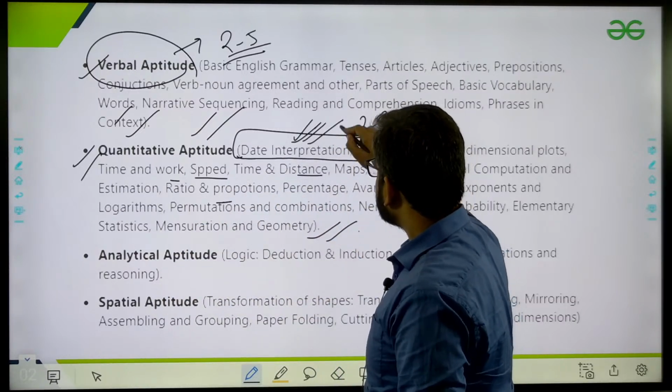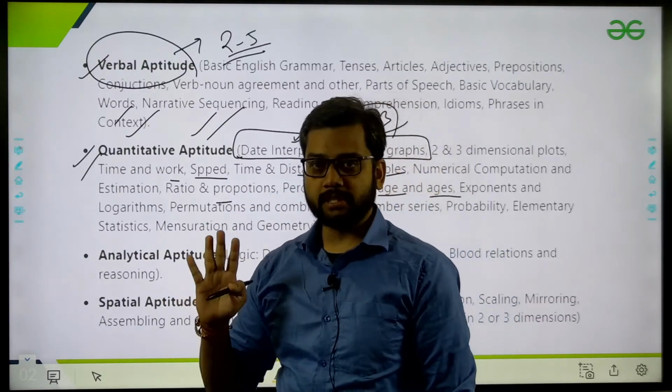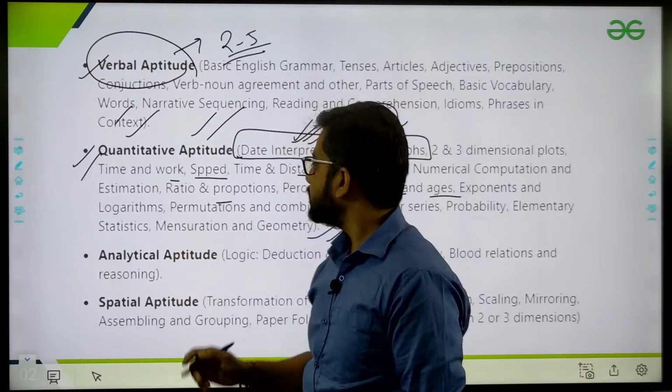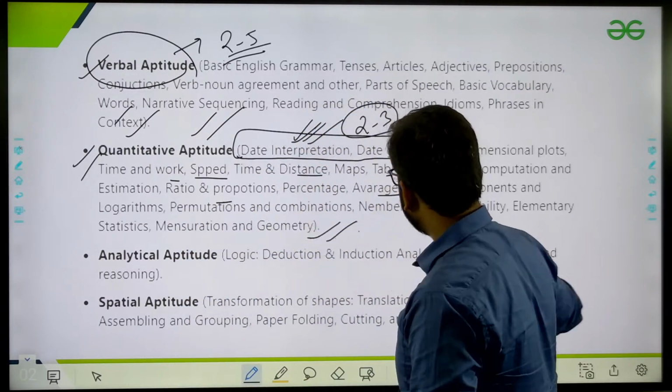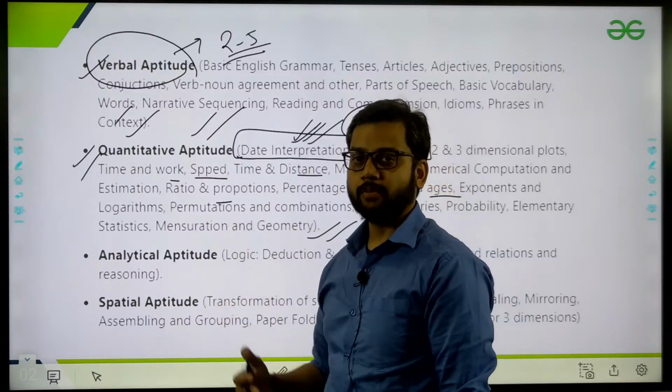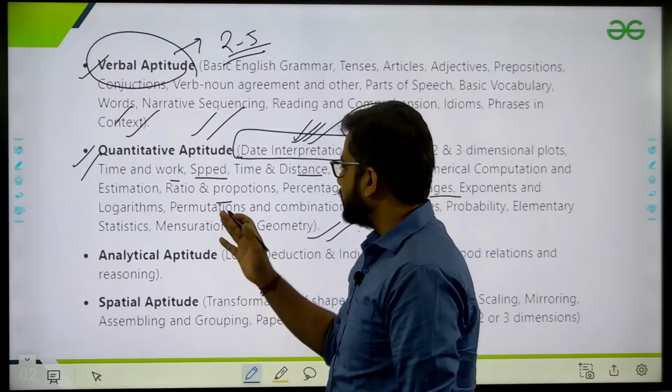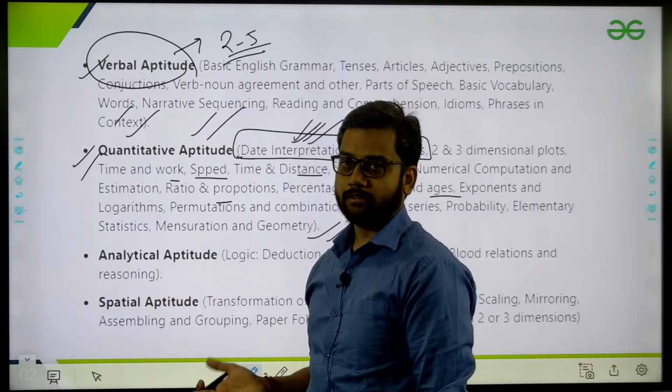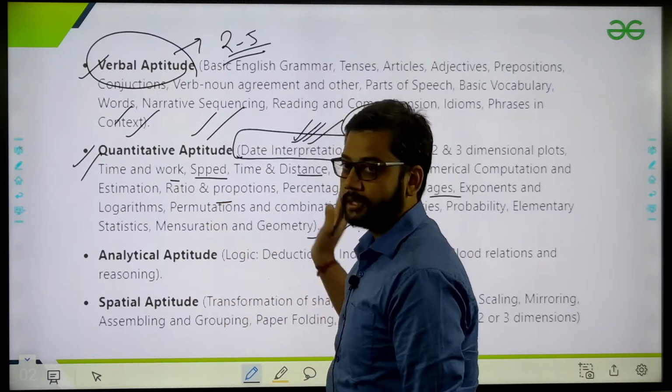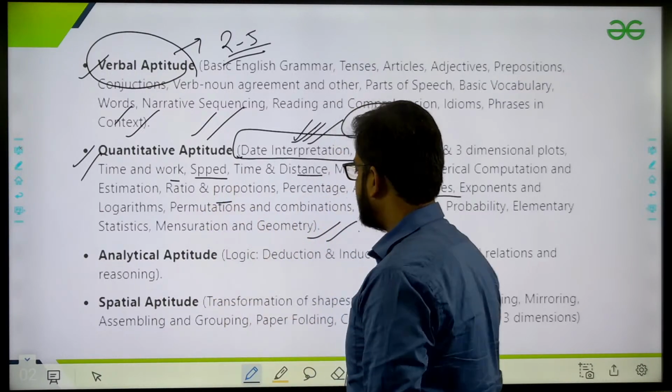2 to 3 questions, okay? Approximately 4 marks are coming only from the DI section. If DI is complete, then these others will carry only 1 or 2 marks. So the probability of getting any particular topic is very low, because only 1 or 2 questions are left for all these other topics.